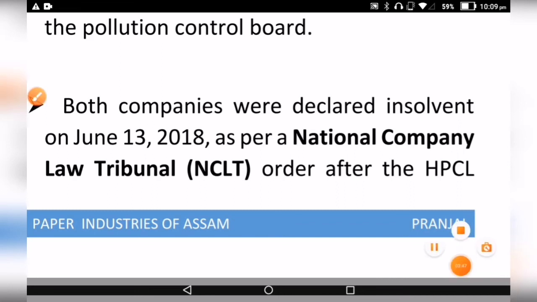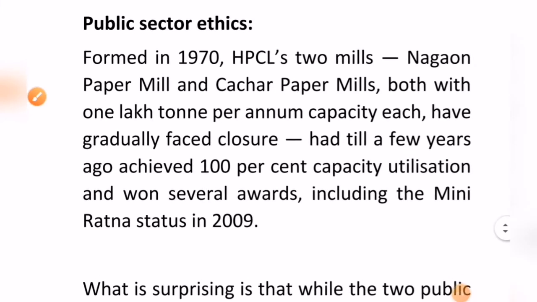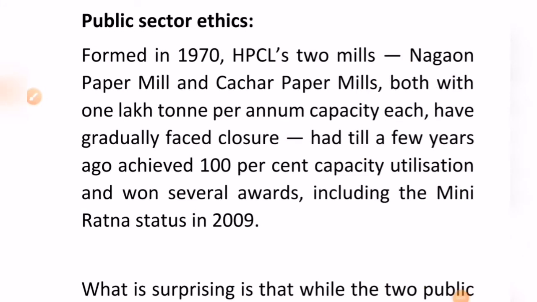Now, when we talk about public sector ethics, we talk about the working ethics of that particular public sector unit. What charters are adopted, how accountable are they in their workings? So we are talking about public sector ethics in accordance with these paper mills, because we have seen that these paper mills are declared as insolvent. Insolvent means unable to pay the debts.